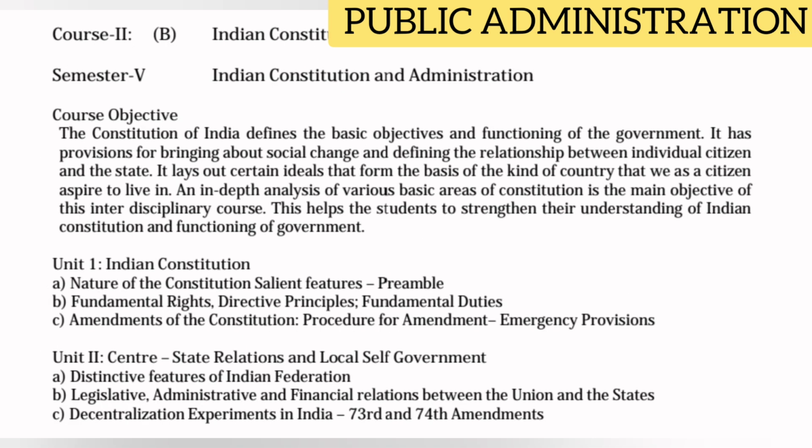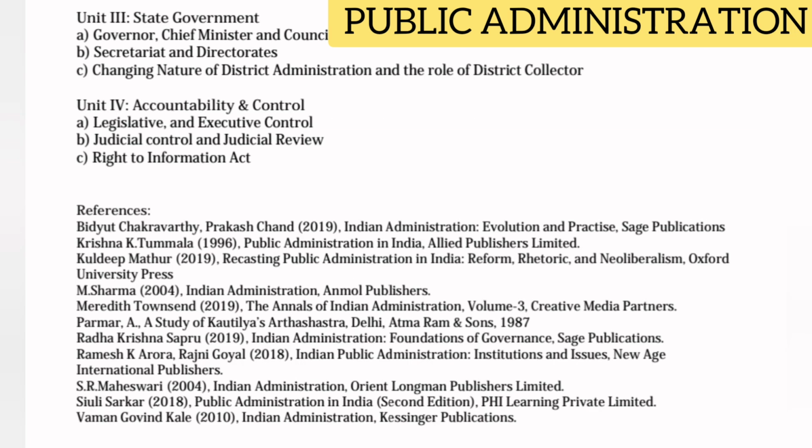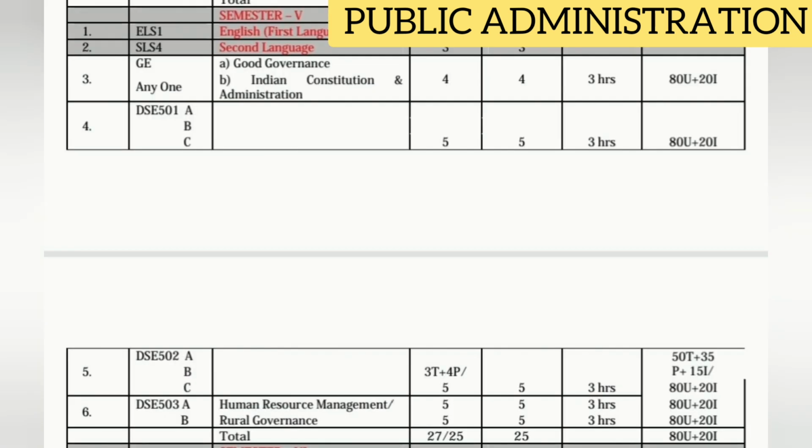In syllabus, total 4 units you have. From each unit, 1 or 2 short questions are coming in exam, and 2 long questions are coming from each unit in exam. Next, we have an elective in between 2 subjects. First subject is human resource management. Second one is rural governance.